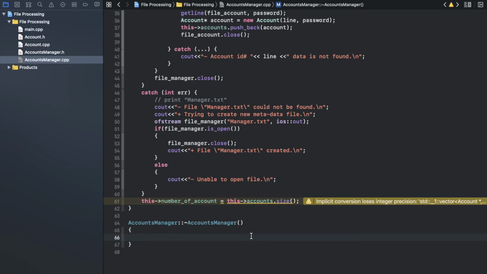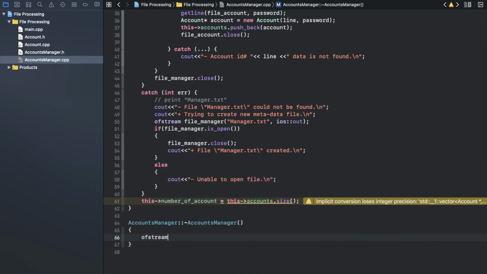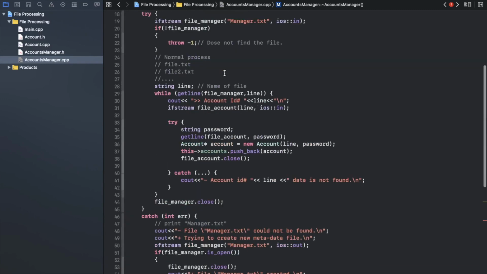So here, first step, before I delete and free the memory, I need to write inside that file. So I will use ofstream, because it's output. I try to export my data. I will say what? Where is that one?